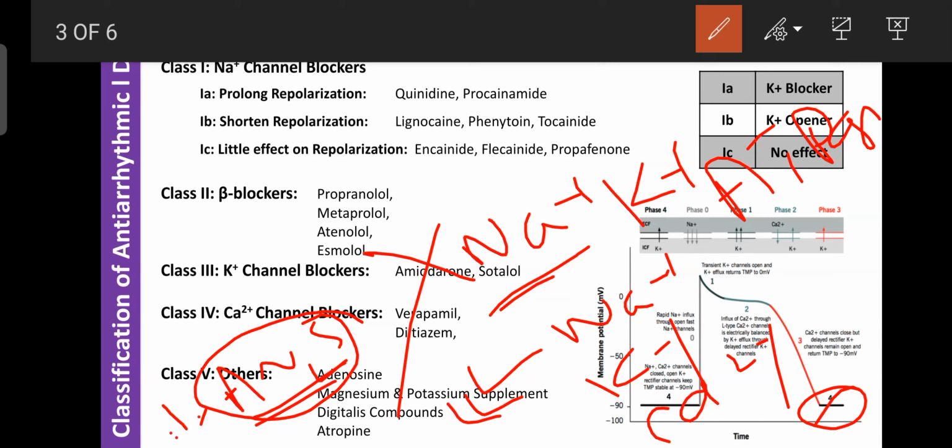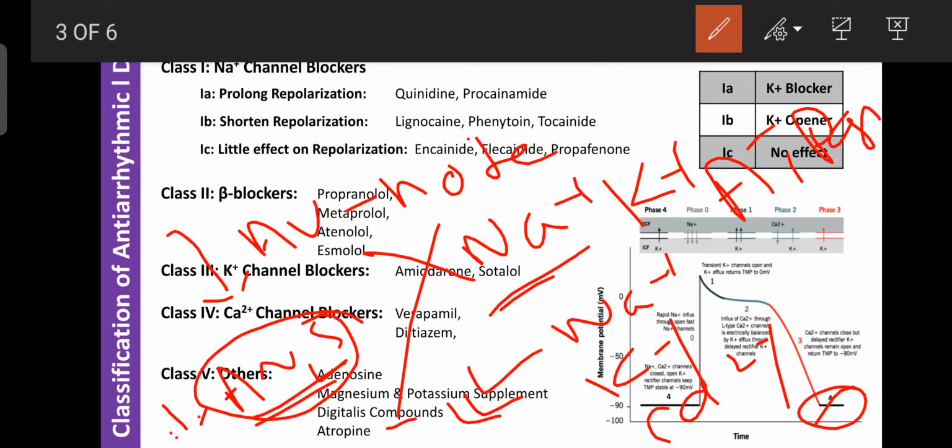Then as well, there is atropine. Atropine is an anticholinergic drug. Administration of atropine can block the AV node, block the AV conduction, or decrease the AV conduction. Due to decreased AV conduction, the action potential does not reach the Purkinje fibers or the ventricle. Like that, atropine is also helpful for, and used for, the treatment of arrhythmia.